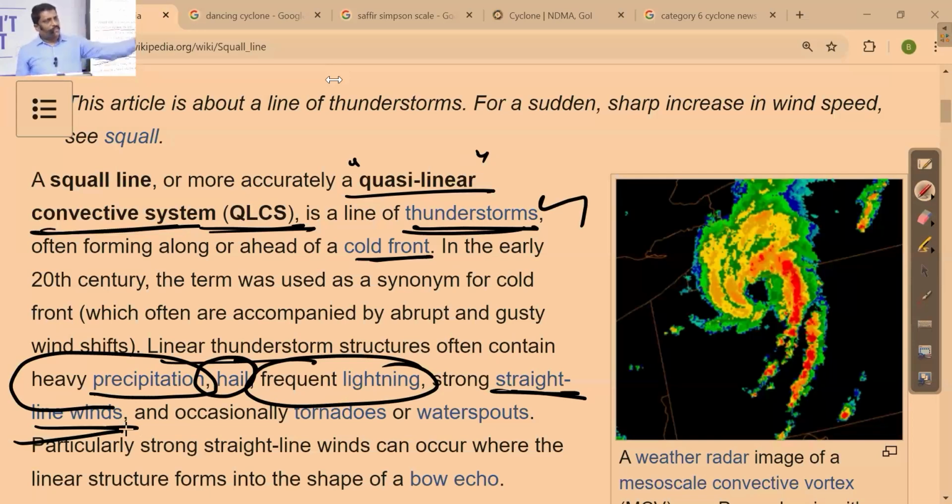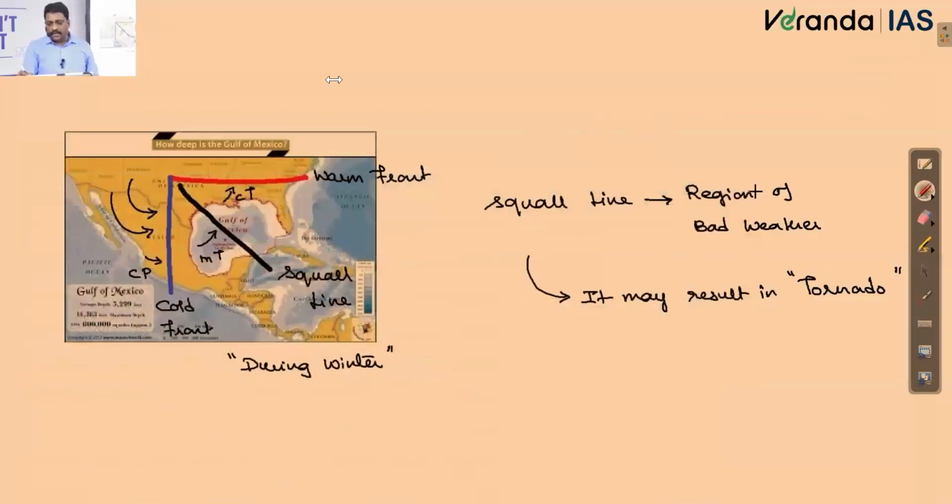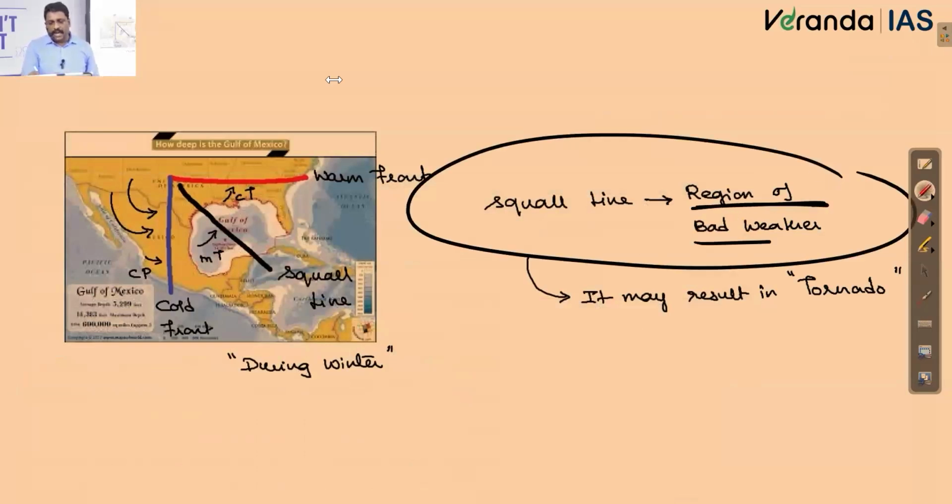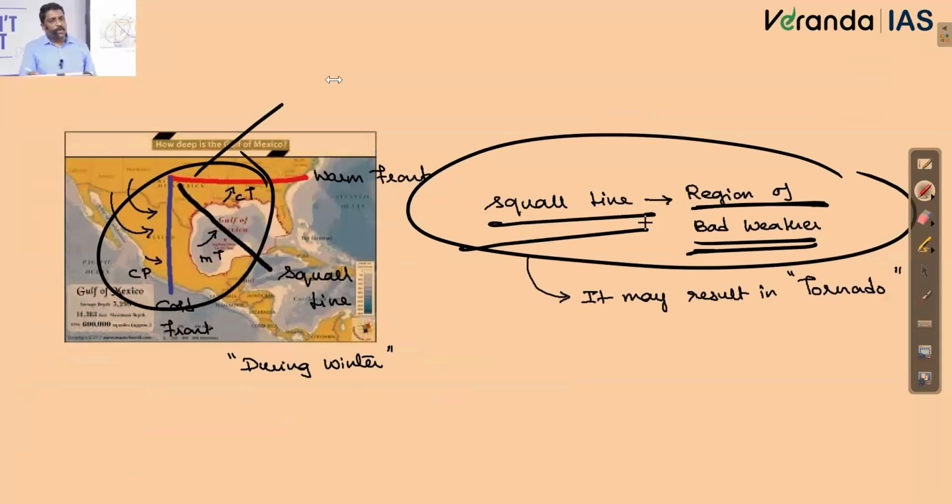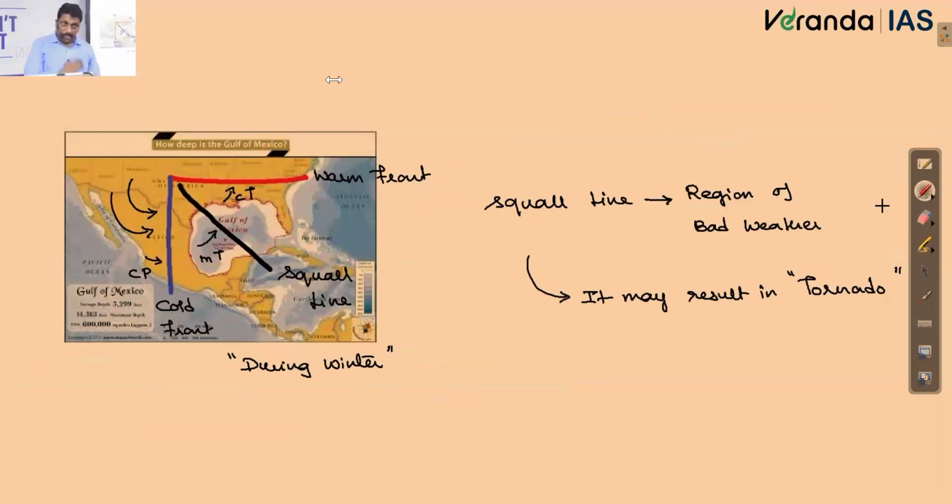So that's the reason, with one word, or say, with a simple concept, all this put together, we were calling it as what? Bad weather effectivity. Okay. So the region of this bad weather effectivity, or the regions of bad weather created on the confluence of the different types of air mass, we call them as what? Squall line. So what I want to tell you, very near to the Gulf of Mexico region, right? Temperate cyclone sometimes gets transformed into a squall line. But this is not very often.